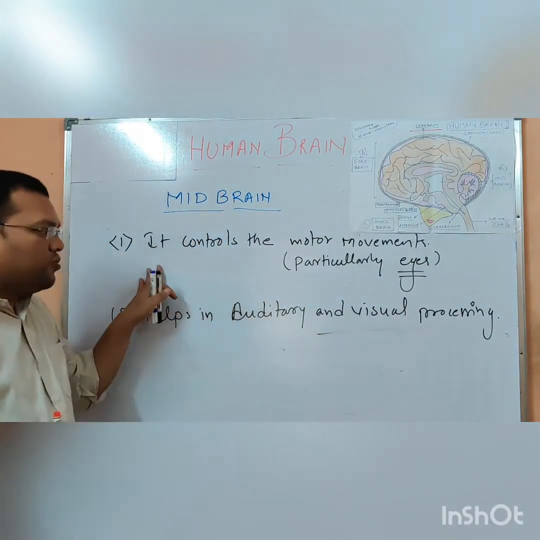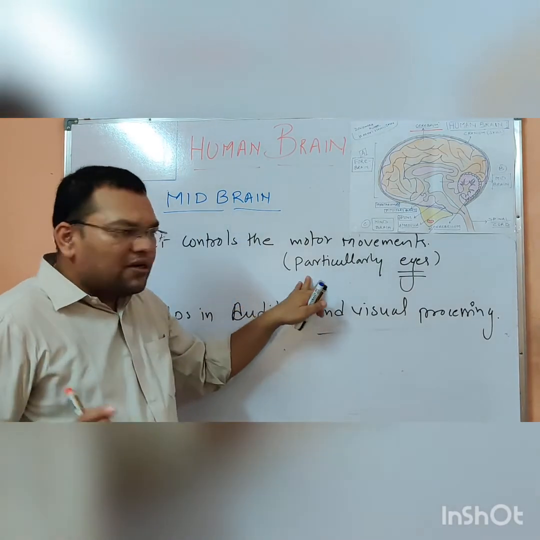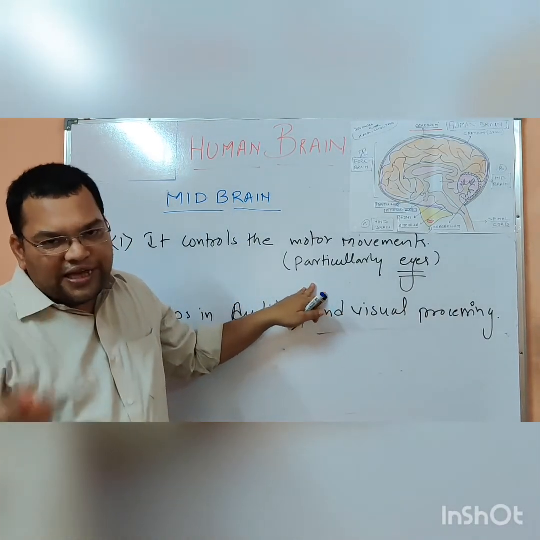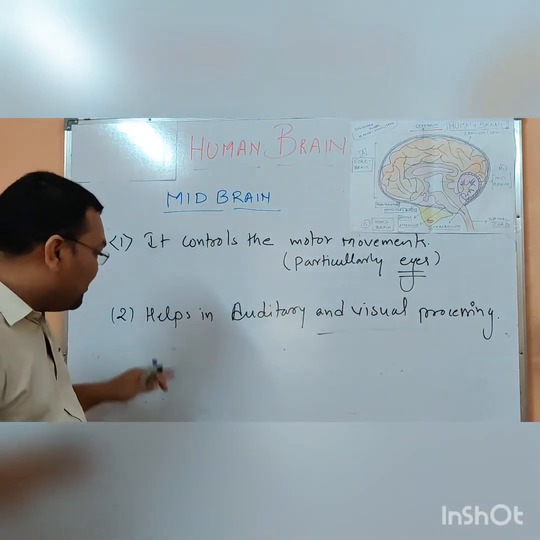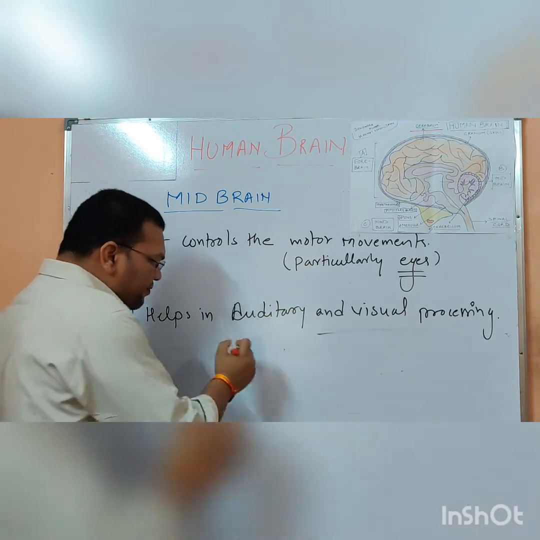So all the motor movements are controlled by the midbrain, particularly the eyes. The movement of the eyes is controlled by this midbrain. And the second thing, it helps in the auditory,